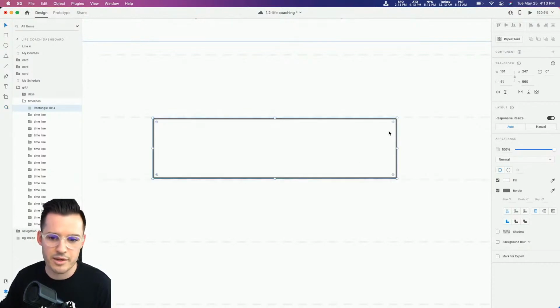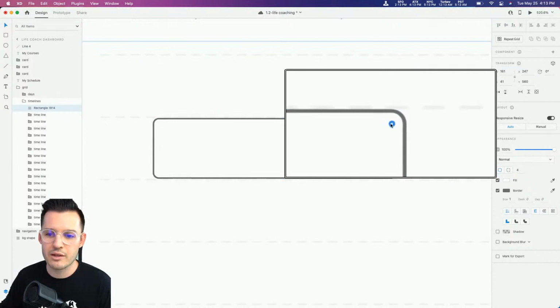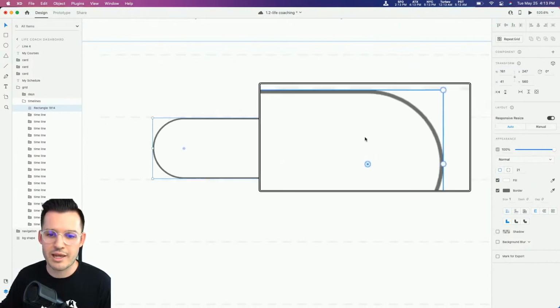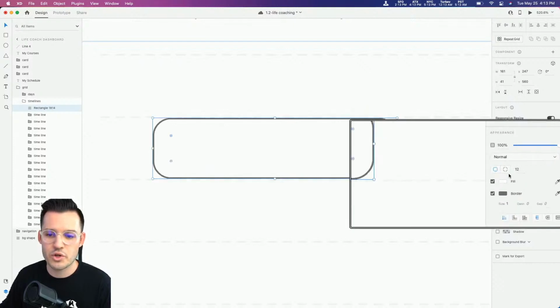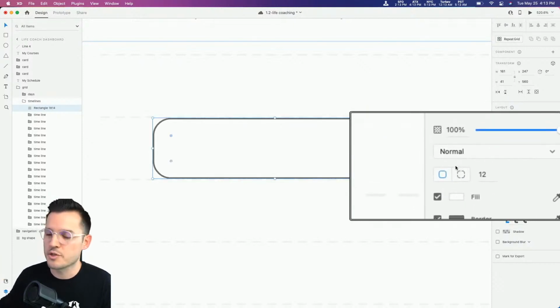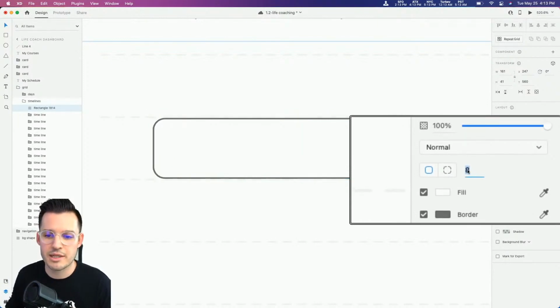So look at that. I can just snap it right to the group. I'm going to drag my corners just to add a little border radius. You can do that by dragging everything in like that and softening the edges or the corners. You can also come over in your inspector panel and manually change that number. So I'm going to change it to something like 8.